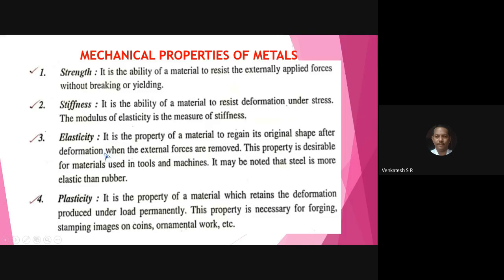In bracket, write down: atoms or molecules are in a tendency to come back to their normal equilibrium position.